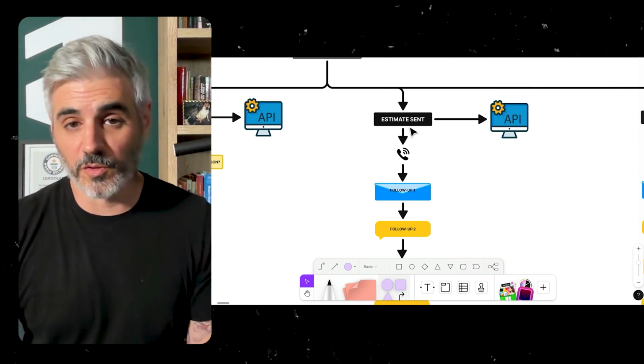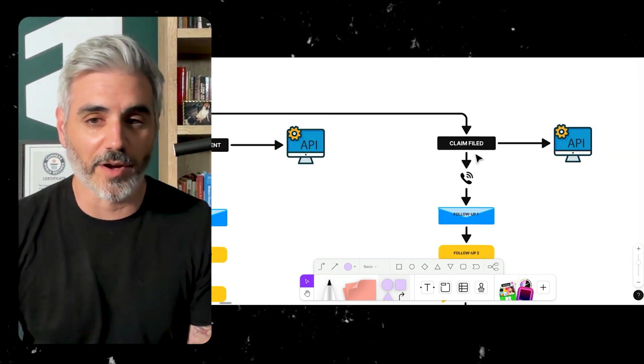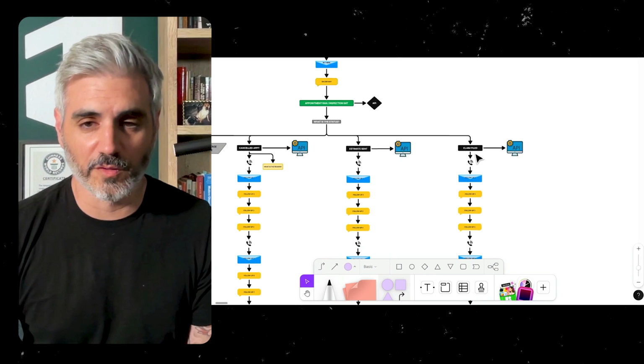If you're in roofing or solar, you've got your retail estimates here, and you have your claims that you've helped file here. So you have this insurance funnel, and you have this estimate funnel right here. In ServiceTitan land, there's going to be a job ID, and in that job ID there are going to be multiple different estimates. We decide which estimates we want to follow up on based on the value of those estimates. Let's say there's the estimate sold, like they bought something expensive, and then there are some other upsells that are outstanding. We make the decision, do we want to follow up on those upsells?